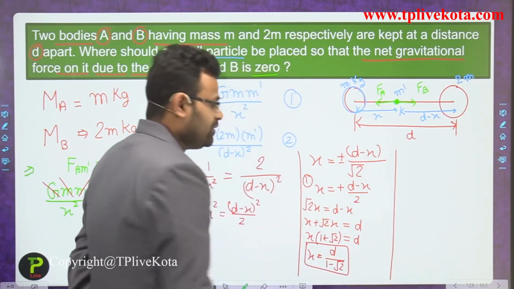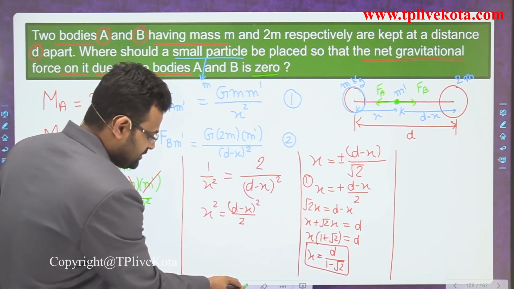Similarly, if you want to calculate the second value, we use the negative sign.